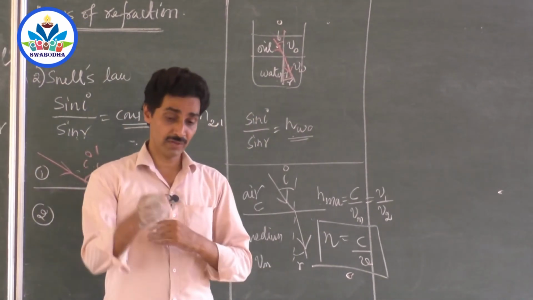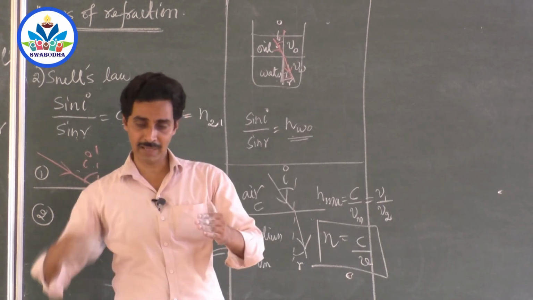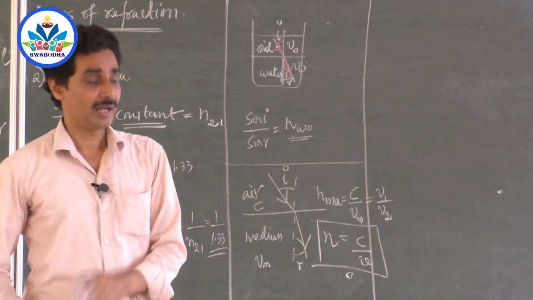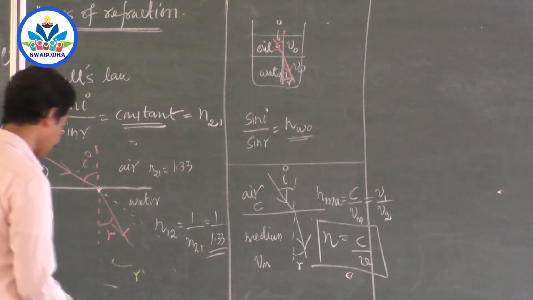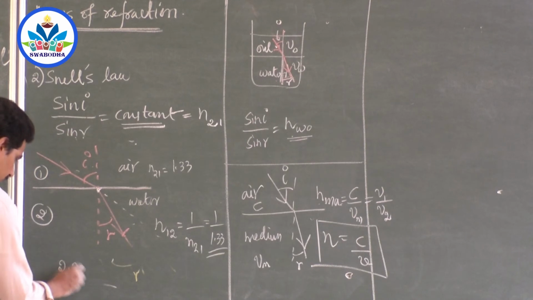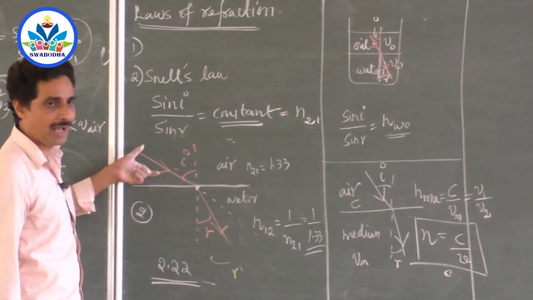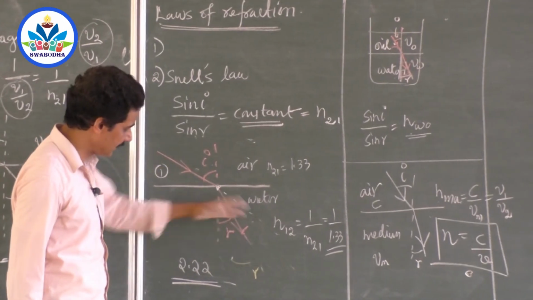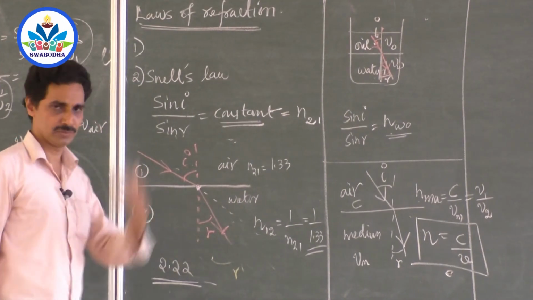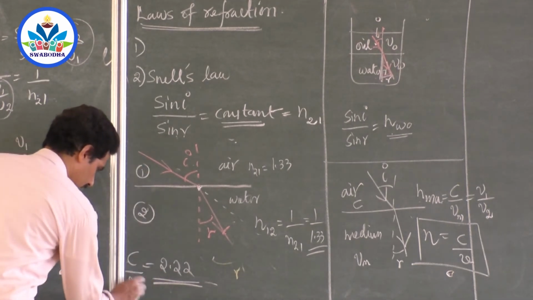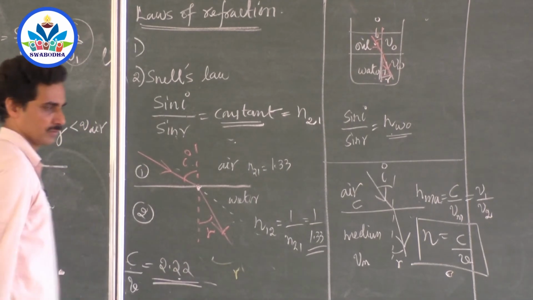Otherwise they have to mention it. Suppose you have a pair of media like a glass and plastic combination, they have to mention the first medium is glass, second medium is plastic. Otherwise, if I say the refractive index of diamond is 2.22, it means here you have diamond, here you have air, and if you put a ray of light like this, then sin i by sin r is 2.22. Or the velocity of light in air divided by the velocity of light in diamond is 2.22.